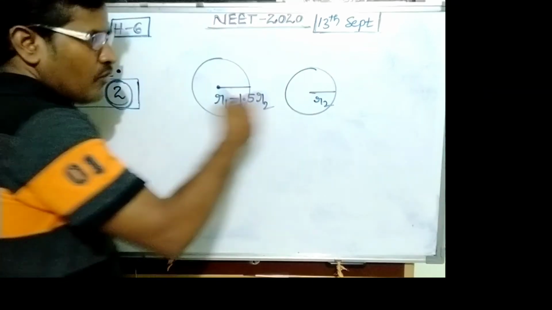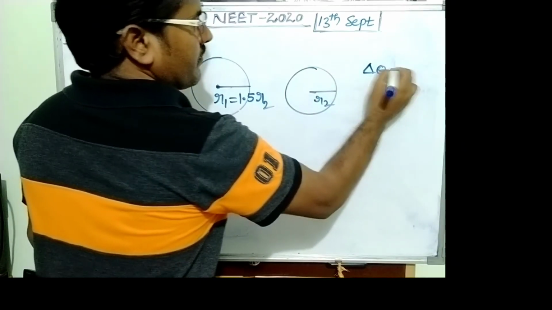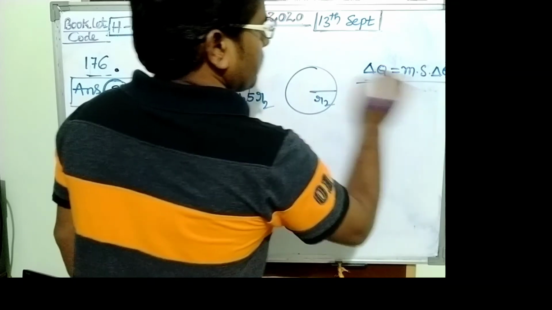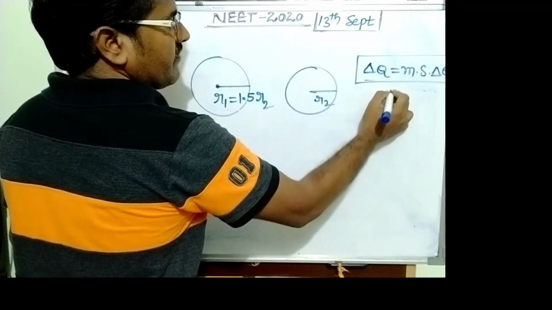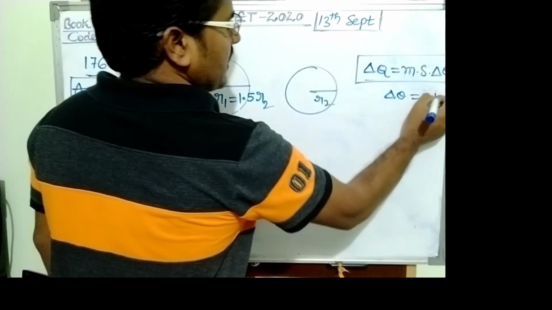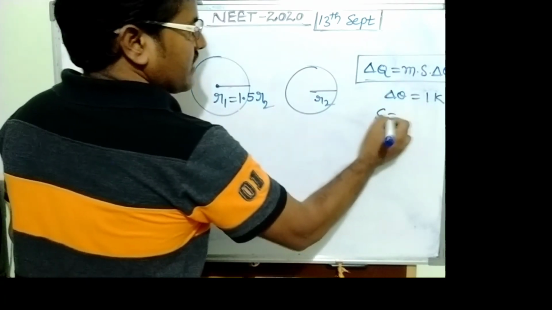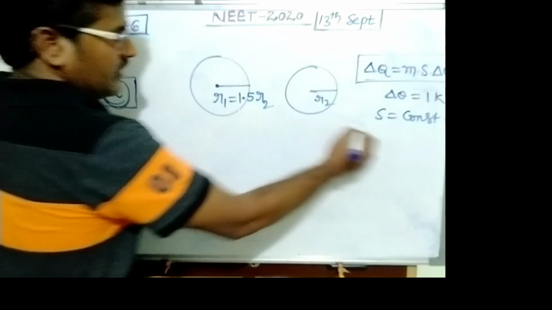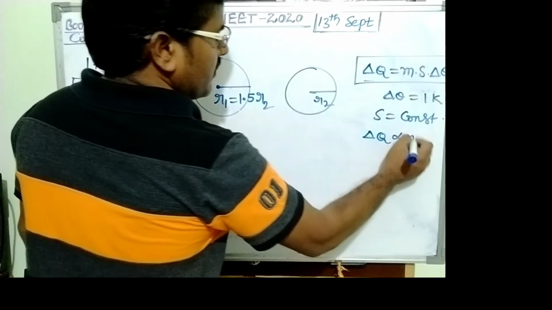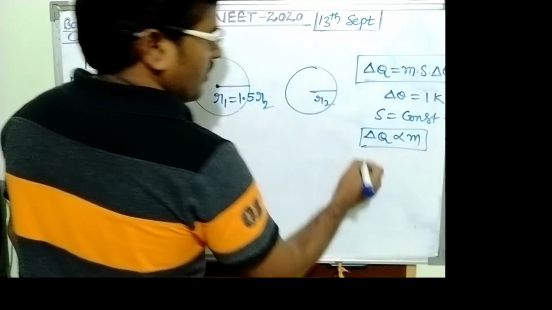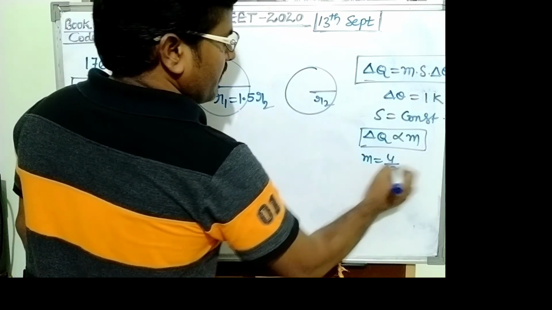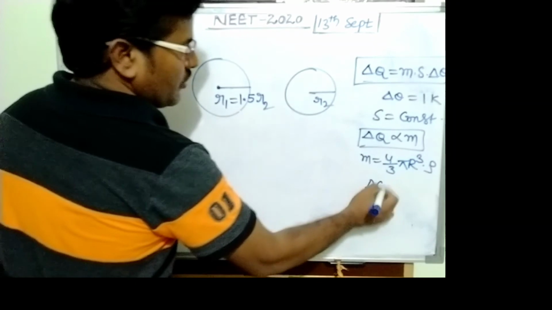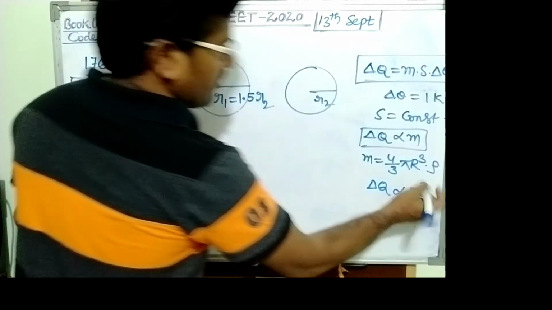Amount of heat required to raise the temperature by 1 Kelvin, delta theta equals 1 Kelvin. Specific heat is constant and the same because it is copper. Then delta Q is directly proportional to mass. Mass of the sphere is 4 by 3 pi r cube into density, so delta Q is proportional to r cube.